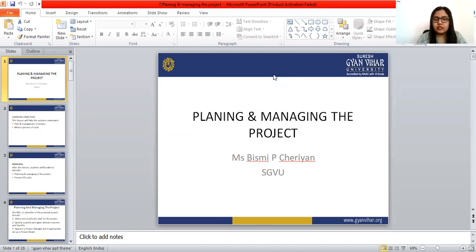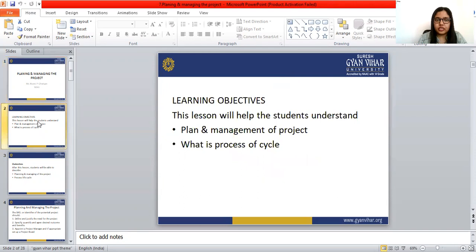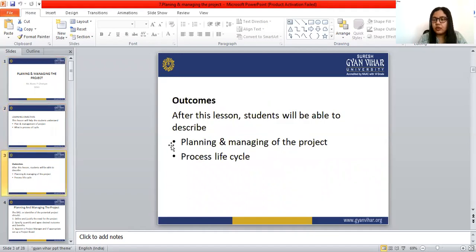So today in this lesson, we are going to discuss planning and managing the project. The learning objectives of this lesson will help students understand the plan and management of the project and what the process life cycle is. After this lesson, students will be able to describe planning and management of the project, as well as the process life cycle.